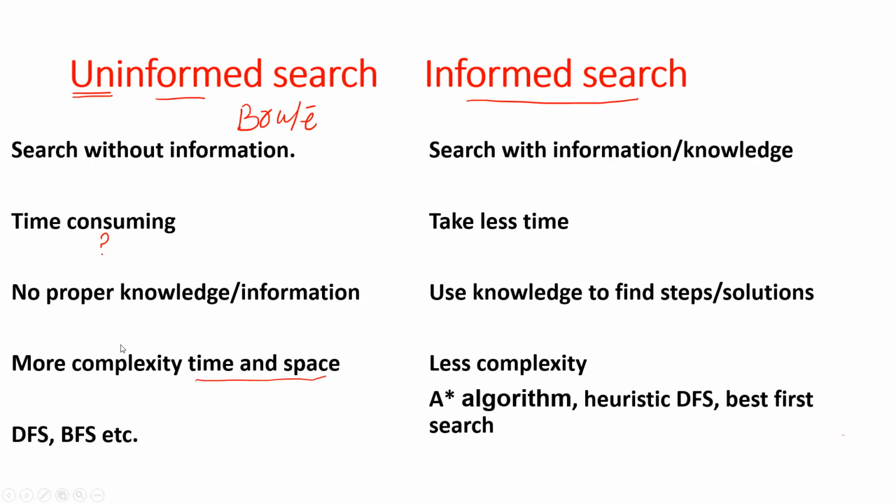So first I will explain this left hand side, uninformed search, right? Suppose this is our starting point and this is our goal or the ending point we have to reach. We do not have any information how we will reach here. Suppose you live here and this is your friend's house, you want to go there.